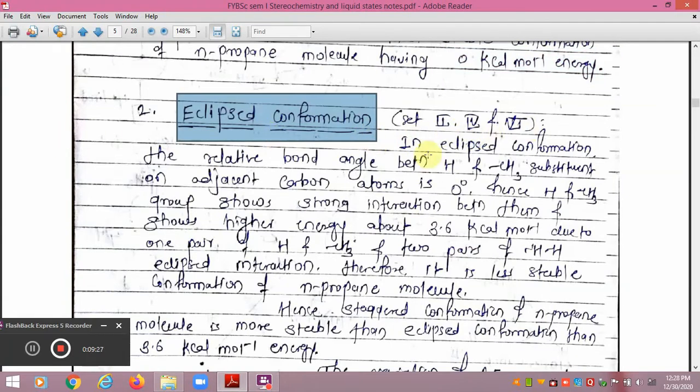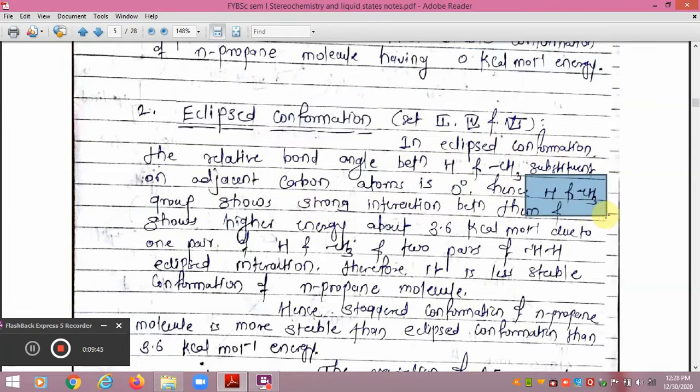This is called the eclipsed conformation. In this conformation, the relative angle between the substituent hydrogen and the CH3 on adjacent carbon atoms is 0 degrees, and hence the hydrogen-hydrogen and hydrogen-CH3 interactions show the higher energy, 3.6.